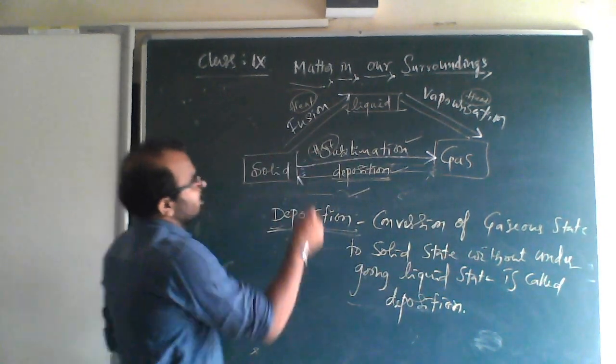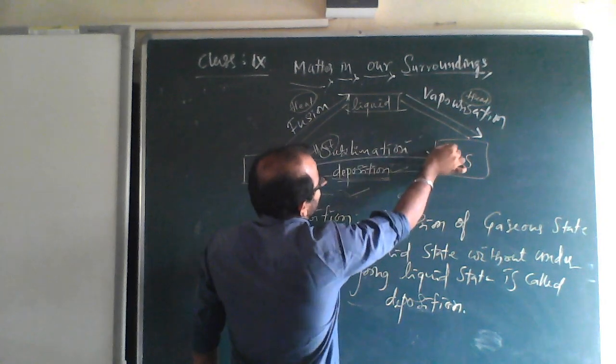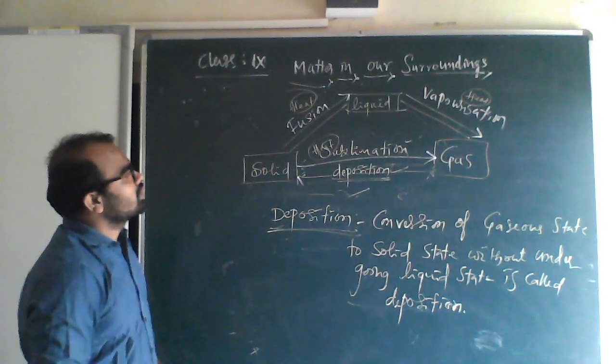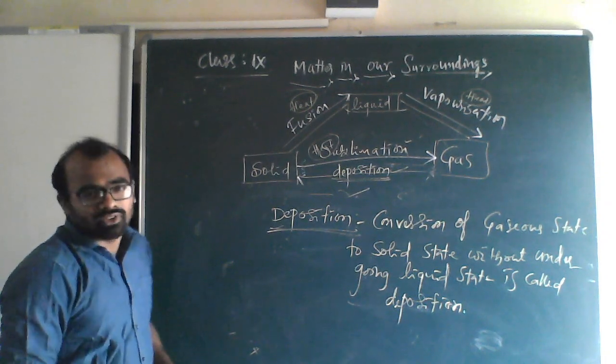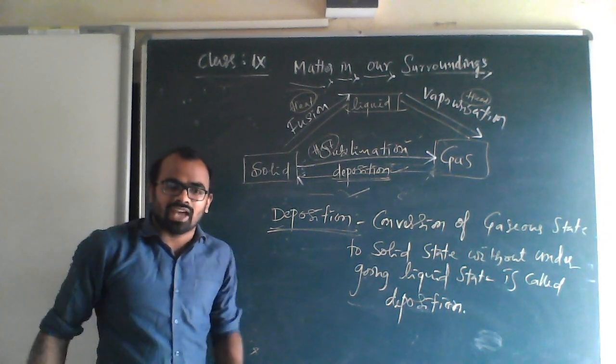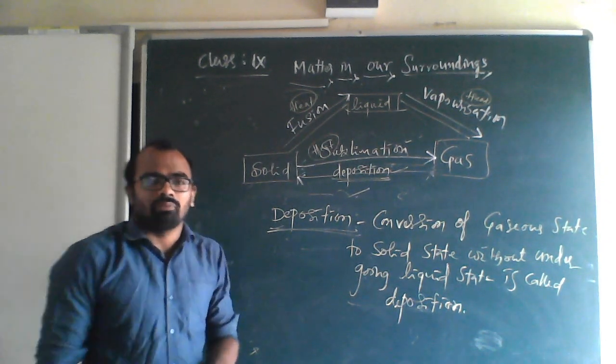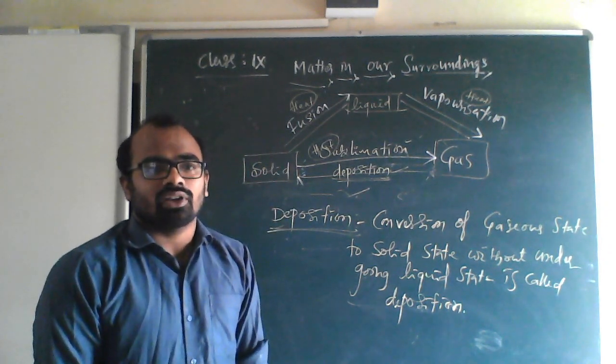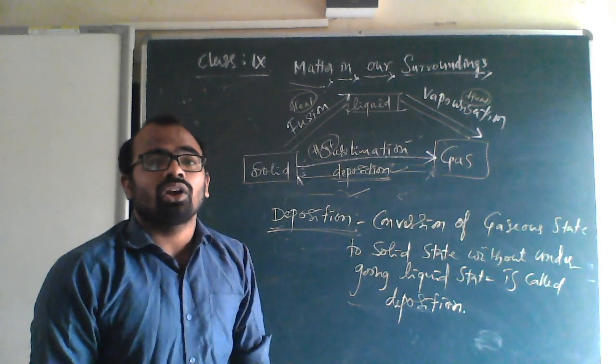Now another two are there. What will it be called from gas to liquid? For example, some gas is there and I make it condense to the liquid state.